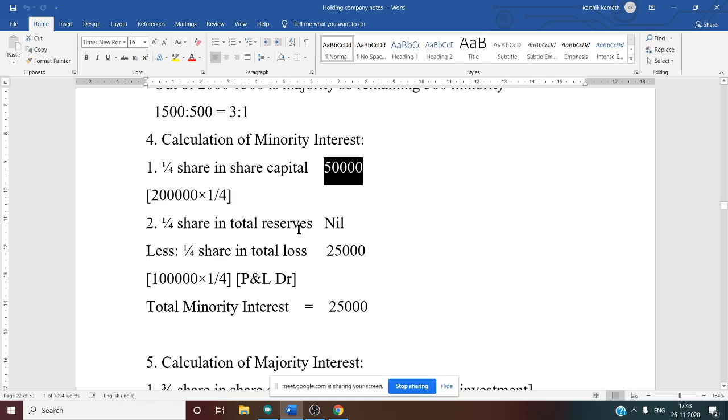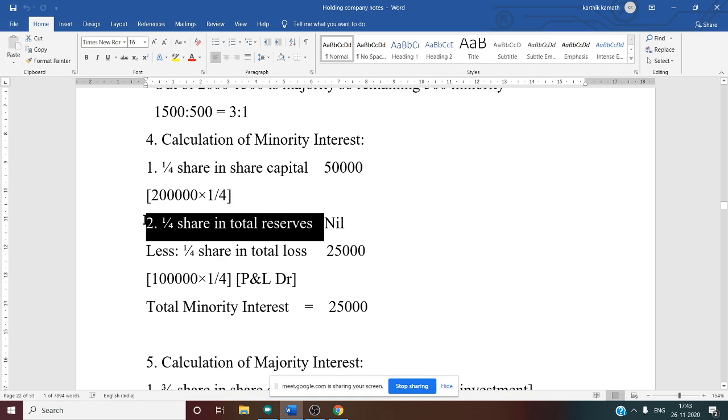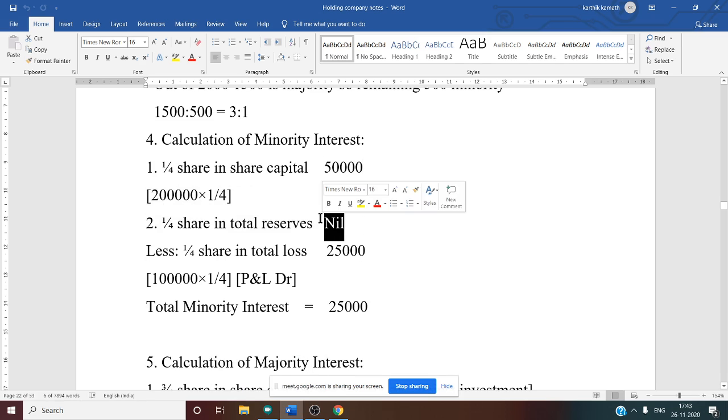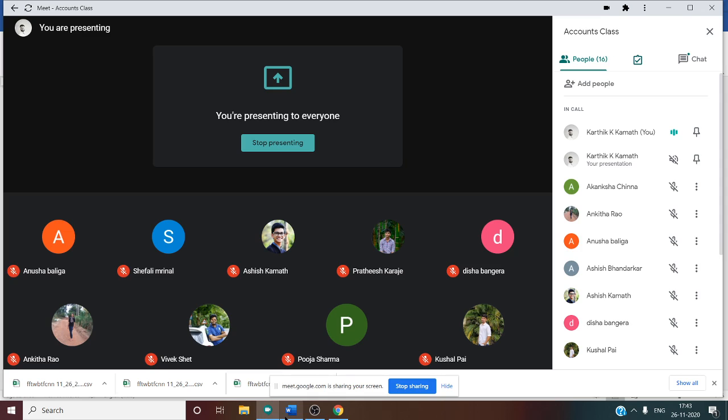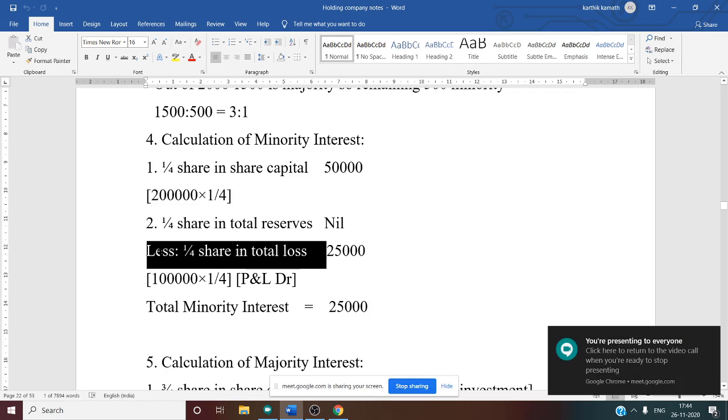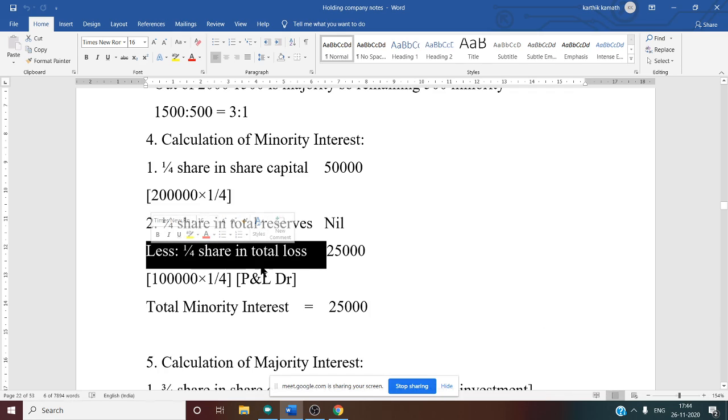Now after this, there is a total reserve calculation. 1 by 4 share in total reserve. Since total reserve itself is not available, this information is nil, 0. Now, from this you have to deduct total loss. Why are we deducting total loss? For minority interest, we used to calculate share capital, reserve and profit. But here in this problem there is a loss. Since it is a loss, a negative balance, we have to deduct. That is why 1 by 4 share in total loss.